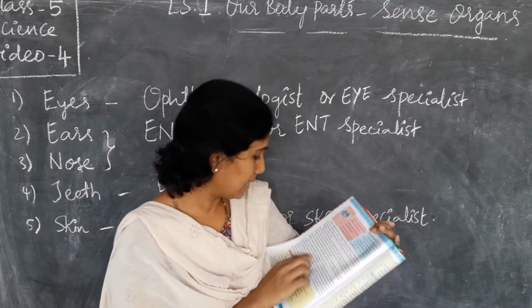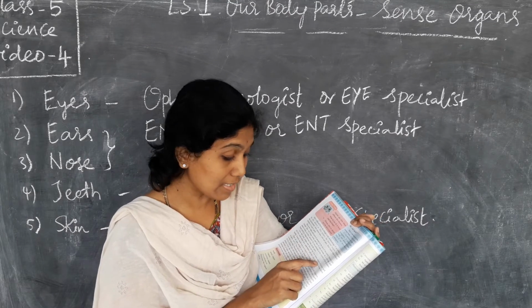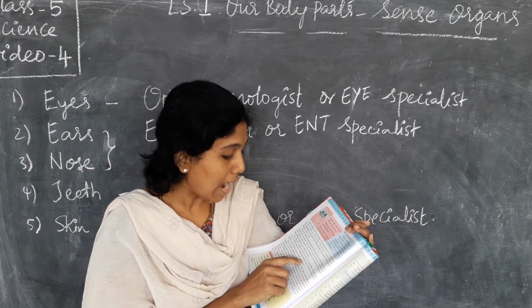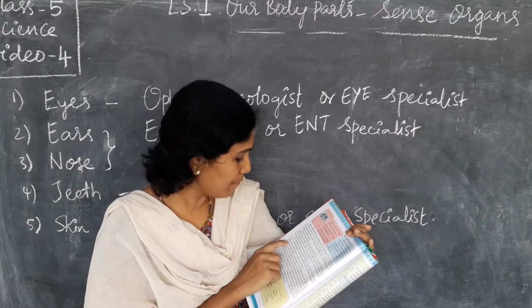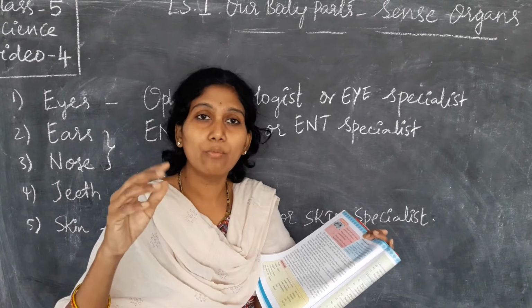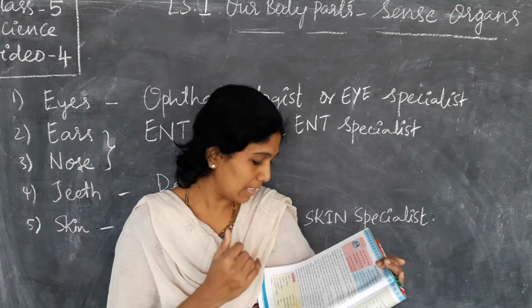Eyes, ears, nose, tongue and skin are the five sense organs of our body, and you have learned about their importance and the care to be taken to keep them healthy. So we learned in this lesson what the sense organs are, what is the use of them, and how to protect them.